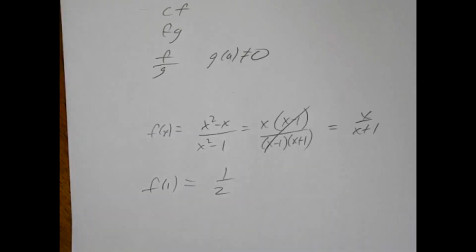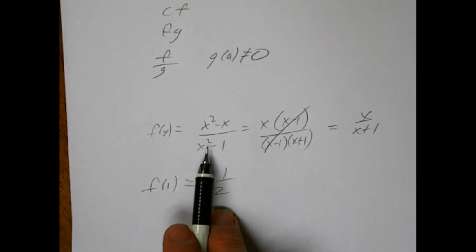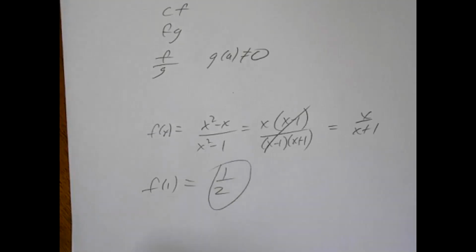So as it comes in from the left and as it comes in from the right, it's approaching 1/2. So this function actually has a left-hand limit, it has a right-hand limit, and they're equal to each other. So the limit of this f of x as x approaches 1 does equal a half.